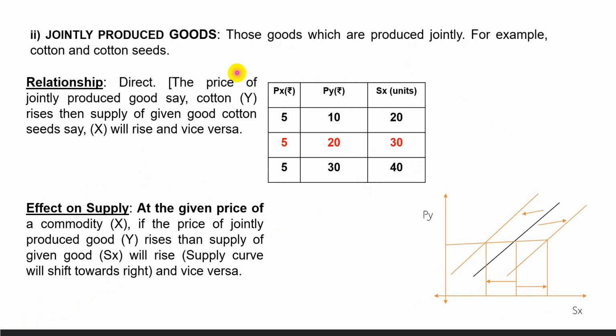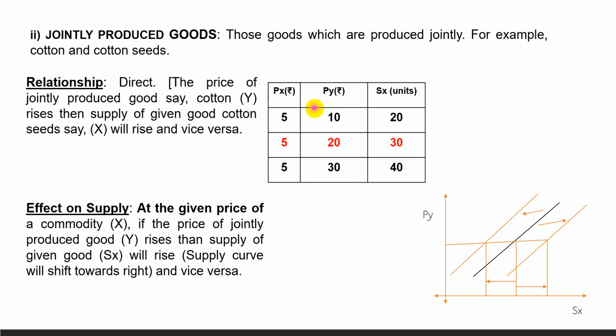Jointly produced goods are those goods which are produced together, meaning when the farm produces one good, the other good is automatically produced, for example cotton and cotton seeds. If the price of cotton increases, then cotton will be more profitable, and hence to increase the supply of cotton, the cotton seeds supply will also increase. So when the price of a jointly produced good increases, the supply of the other jointly produced good will also rise. That means they have a direct relationship.